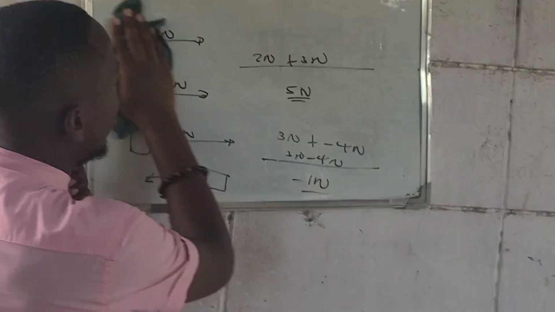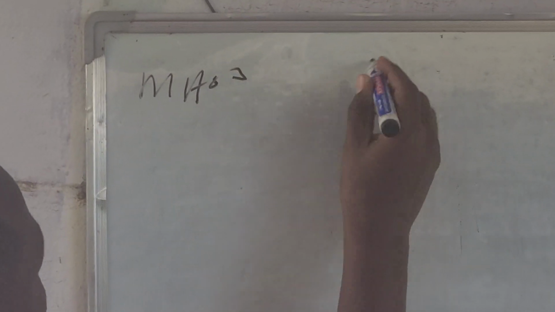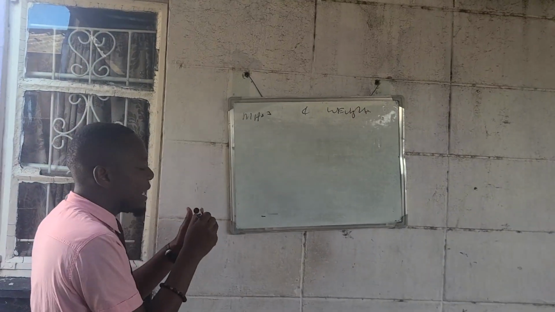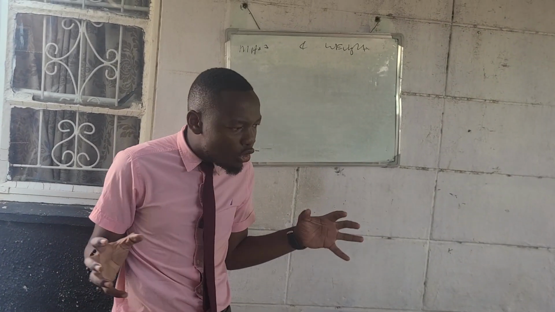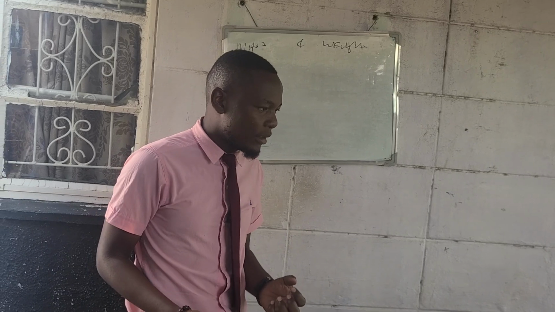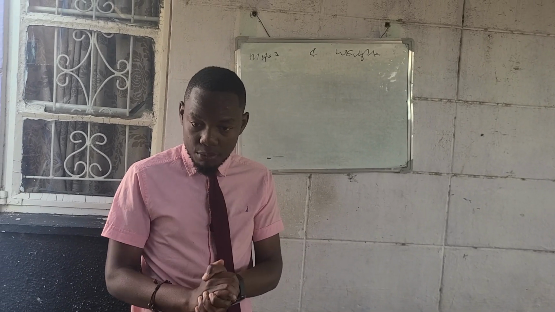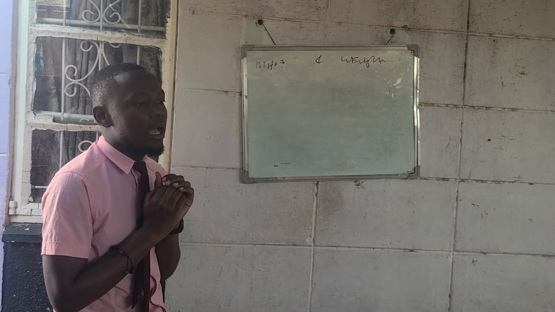Alright. We move on to something which is known as mass and weight. Mass and weight. Mass is the amount of matter contained in a substance. Mass is a scalar quantity.